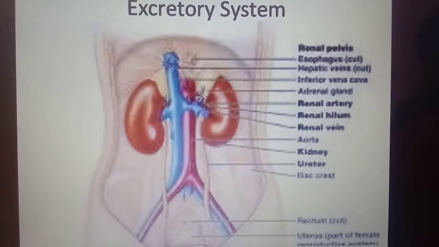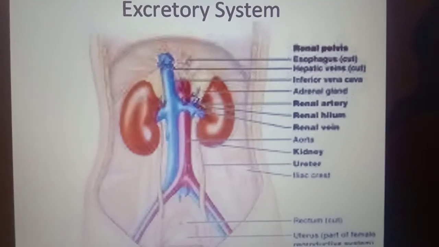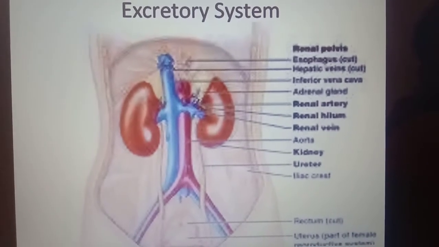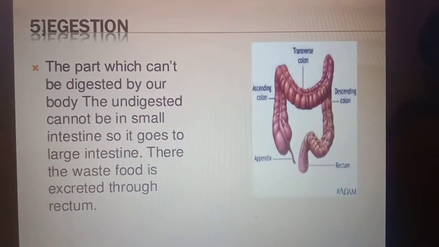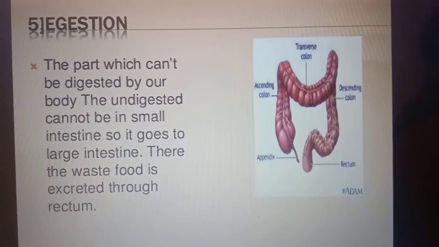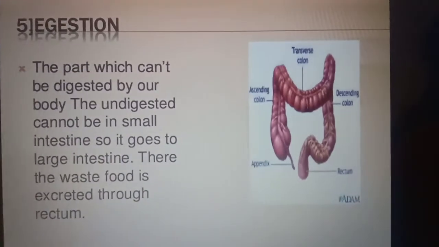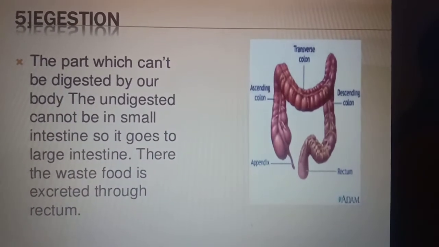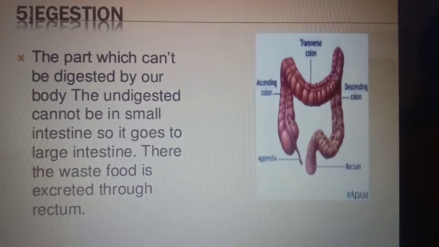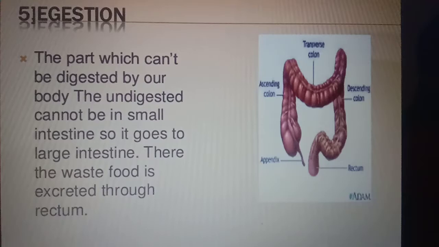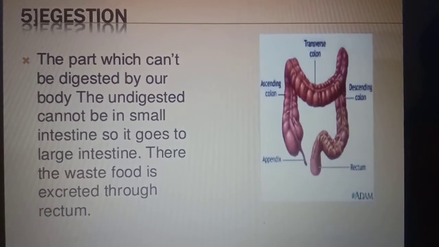In that, the first type of excretion in humans is egestion. It is the process by which solid undigested food products along with some other waste products formed in the digestion process are removed from the body. They are collected in the large intestine and expelled through the anus in the form of feces.